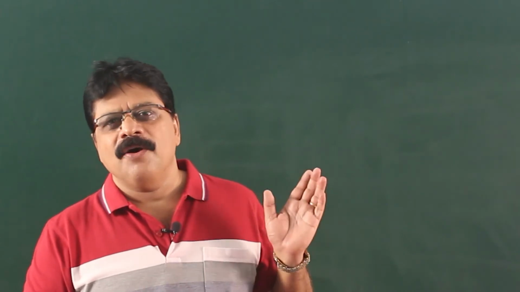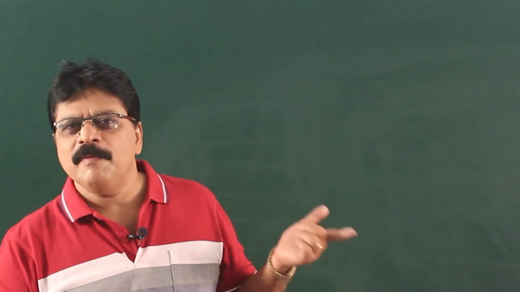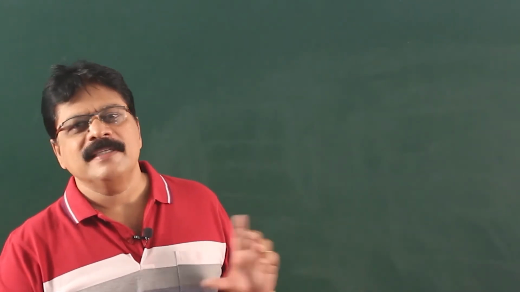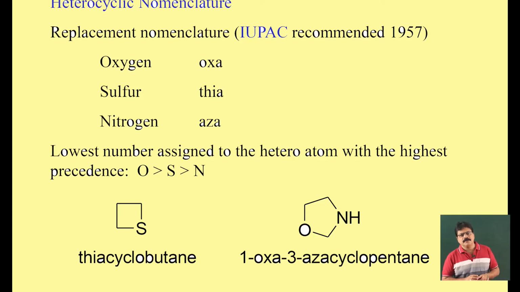I will discuss it here as the organic naming of heterocyclic molecules. We will be focusing both on the trivial name as well as the IUPAC name. Normally, whenever there is an oxygen atom in a ring, we use the prefix oxa, if it is a sulfur atom, thia, and if it is a nitrogen atom, aza.